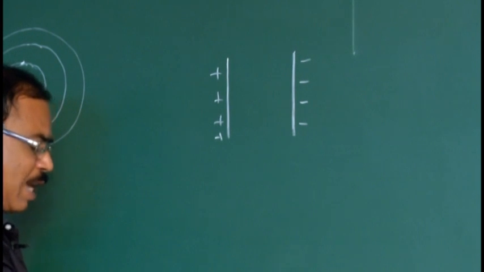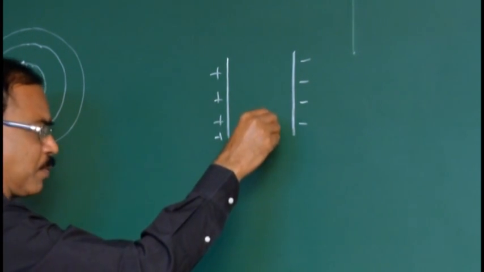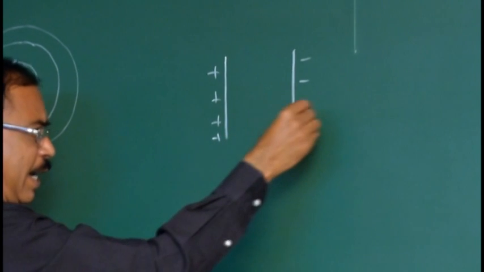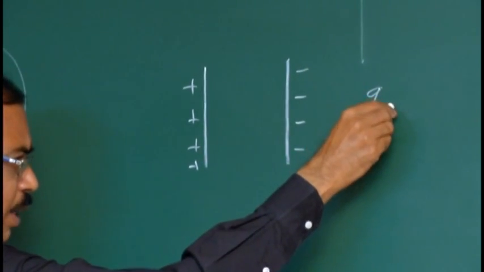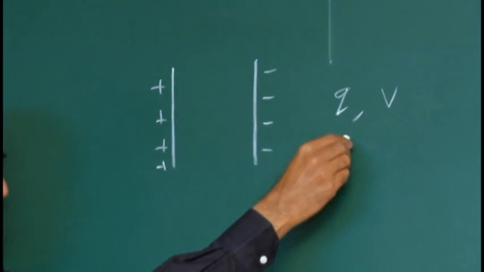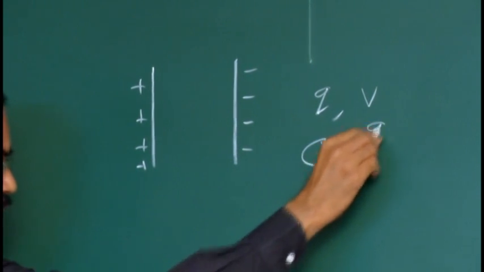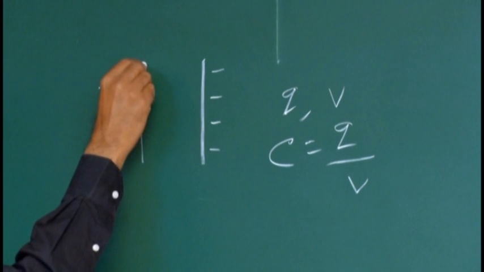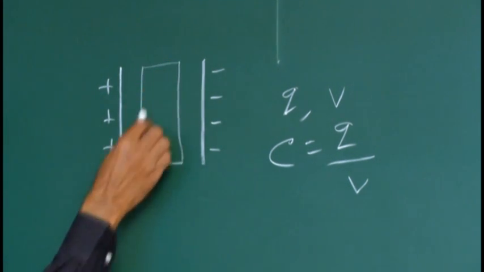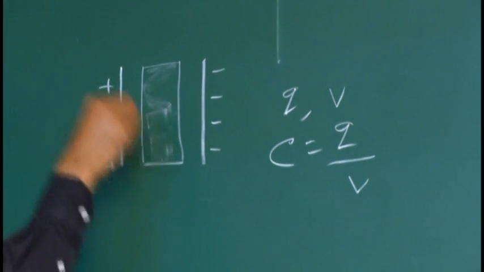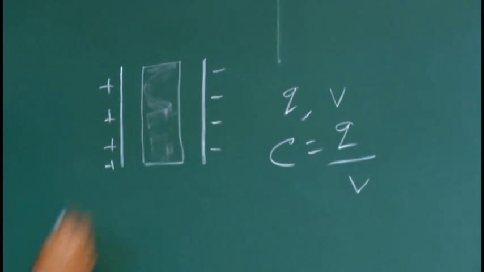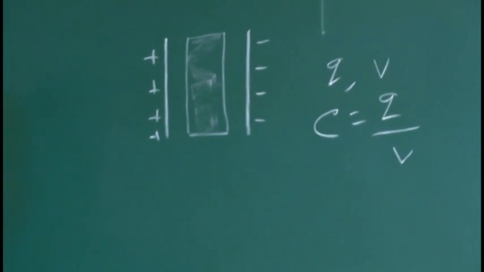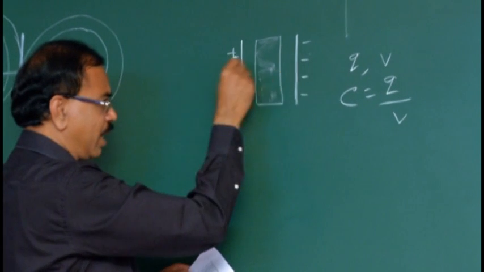When a dielectric slab is introduced between the plates, before introducing it, the charge is Q. Hence the potential developed is V, so its capacitance is C equals Q by V. If the dielectric slab is introduced between the two plates, let this one be the dielectric inserted between the parallel plate capacitor, what will happen to the charge?